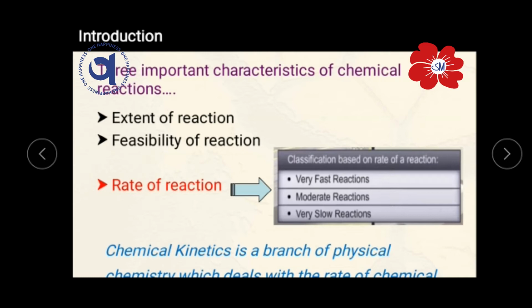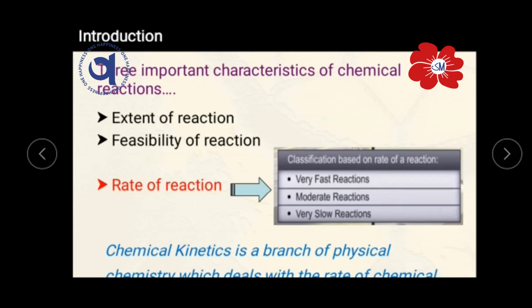So in this chapter we will talk about the speed of chemical reactions or rate of reactions, meaning at what speed the reaction is taking place, or how much time this reaction takes for the completion of the process.